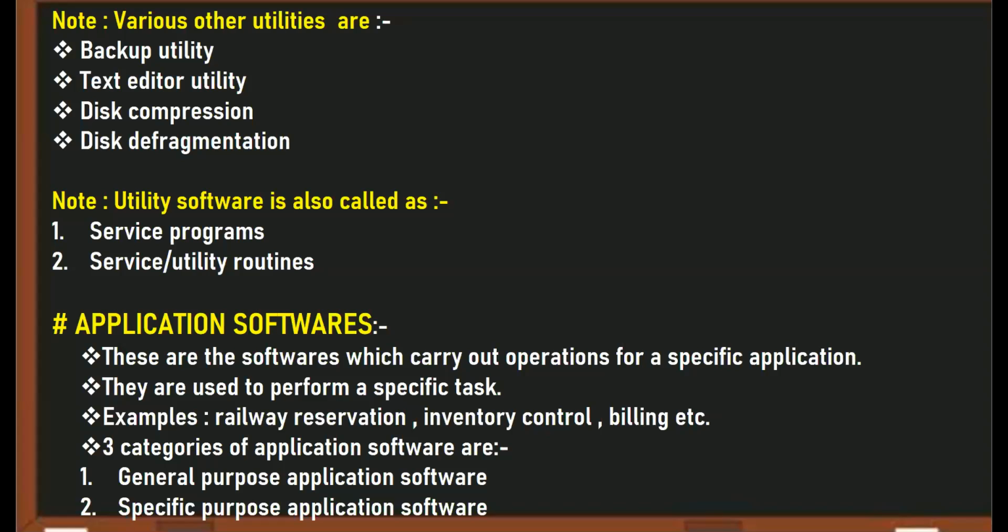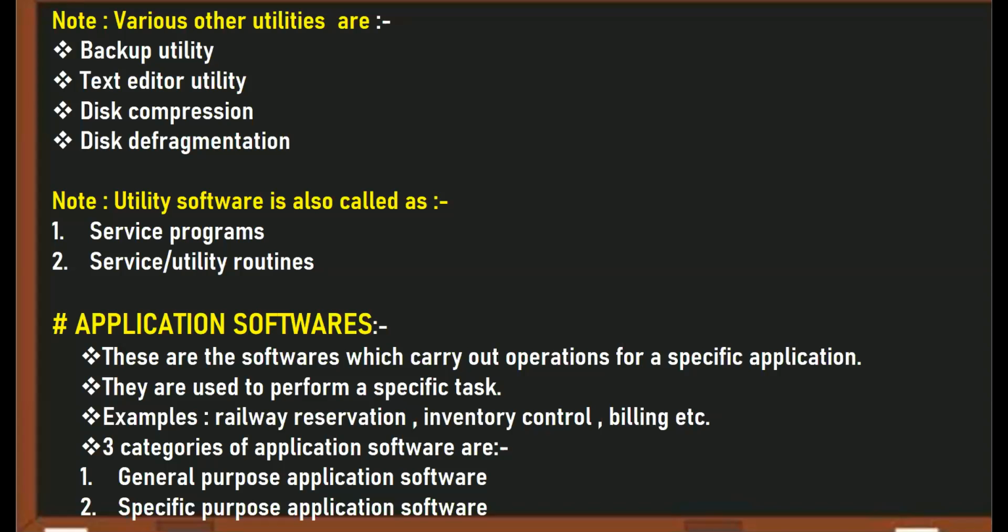Like for example, railway reservation. In the railway reservation software, you can only book the tickets for the train. You want to go somewhere via train, you can book the ticket. You cannot do any other work in this software. You cannot use this software for any other work except booking and cancellation of tickets.